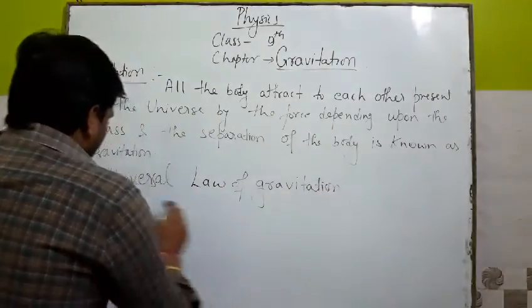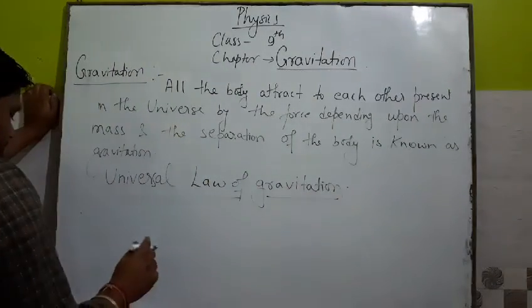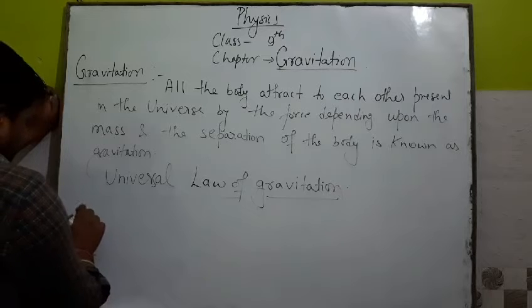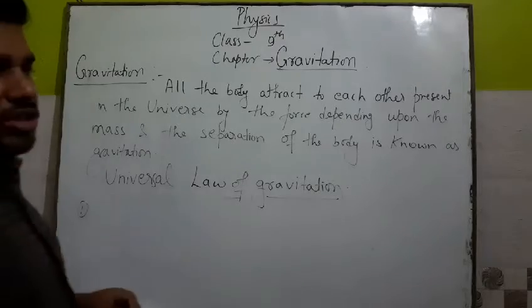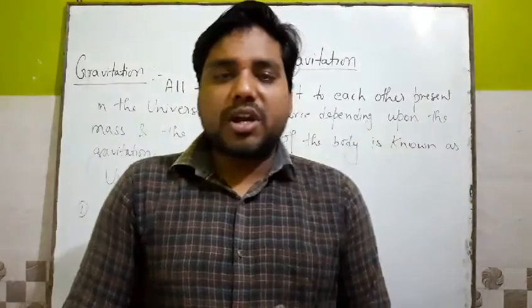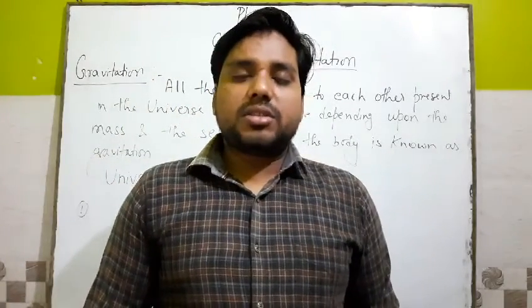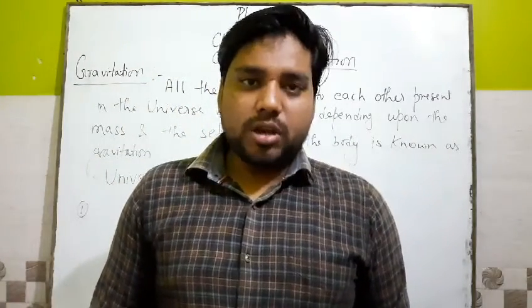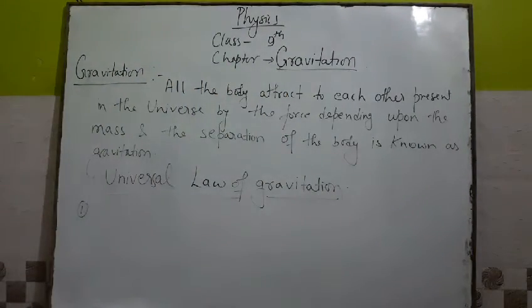You know what the universal law of gravitation is? It states that the force of attraction between any two point bodies is directly proportional to the product of their masses and inversely proportional to the separation between the two bodies. That is known as the universal law of gravitation. Clear?